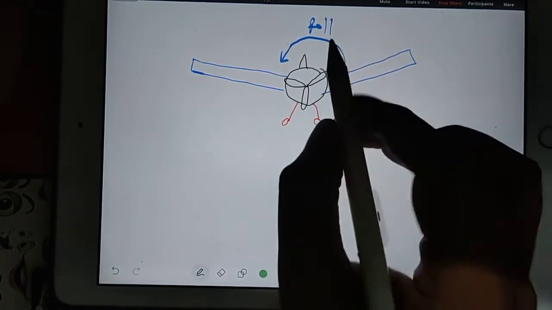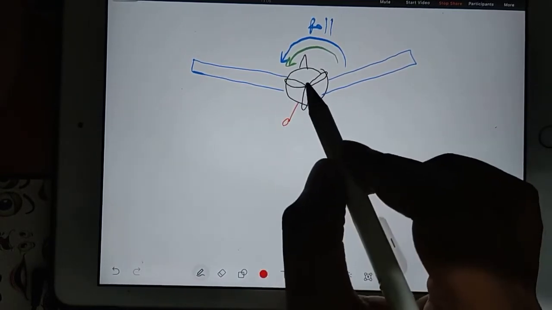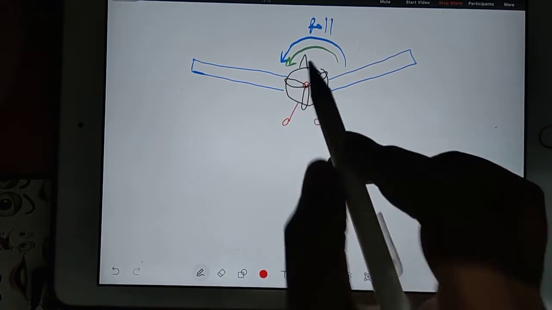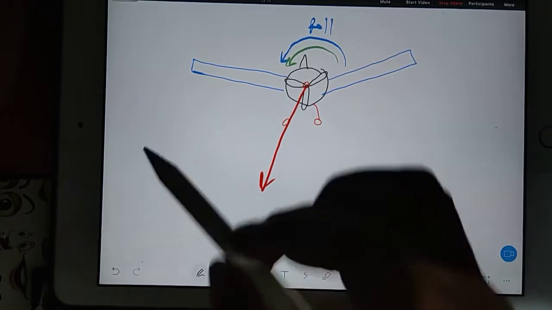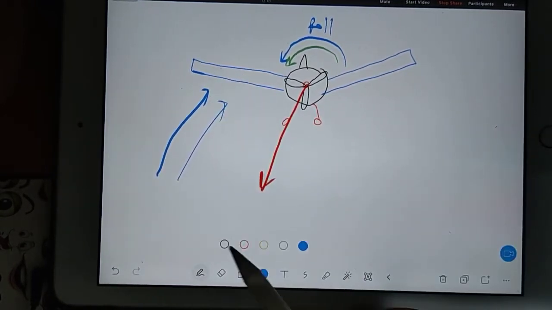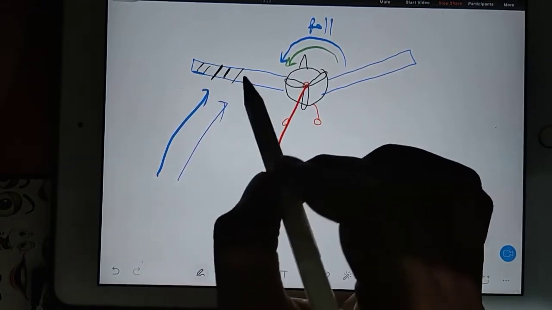When the aircraft rolls in this direction, what will happen? Just imagine, first thing you keep in mind, the aircraft is coming out of the screen. Just imagine I am drawing this line. Okay, the aircraft is going in this direction, so just opposite to this, air will be going. This air will be going to some chord line, because a lot of airfoils are there on the way.